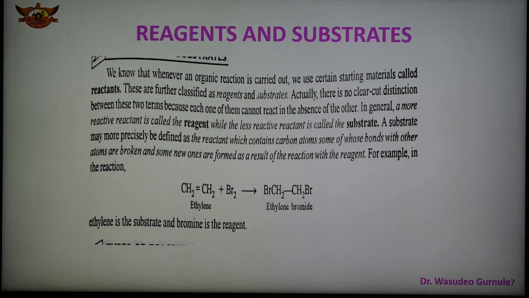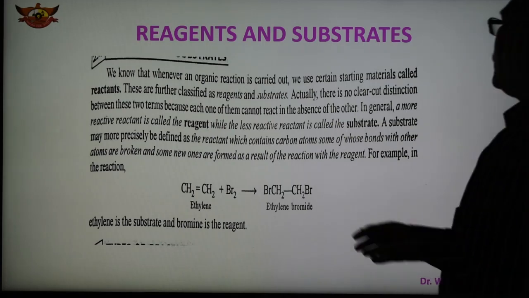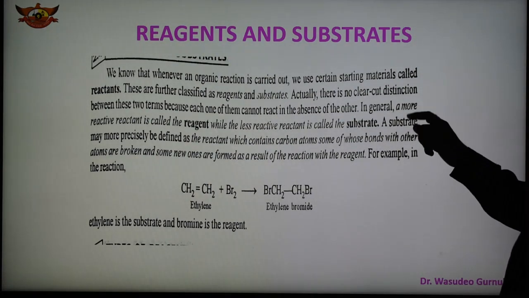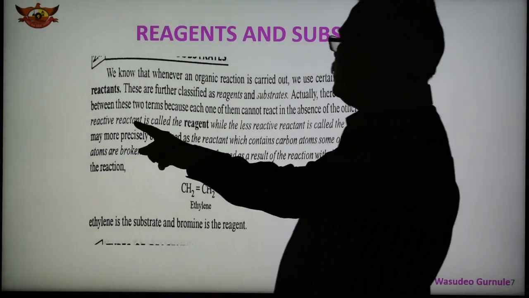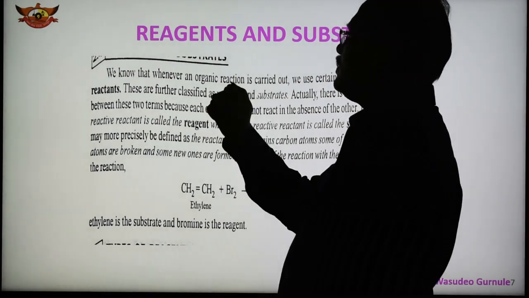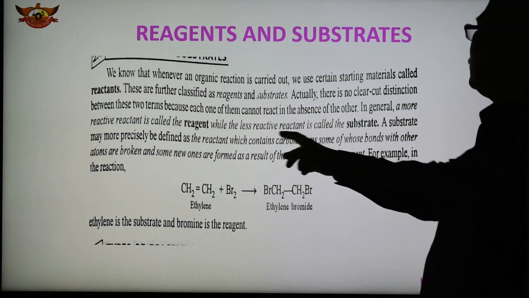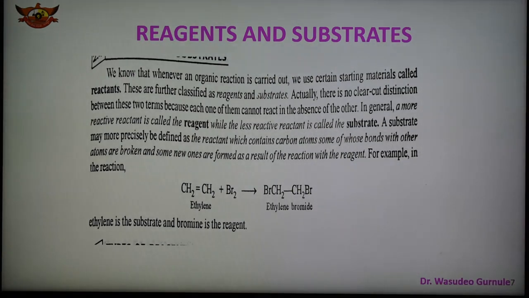There is no real distinction between these two terms, because one of them cannot react in the absence of the other. Both are necessary, and therefore the more reactive reactant is generally called the reagent. In general, in organic reactions, the species which is the more reactive reactant is the reagent, and the less reactive reactant is the substrate.